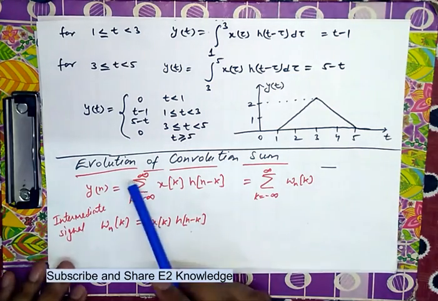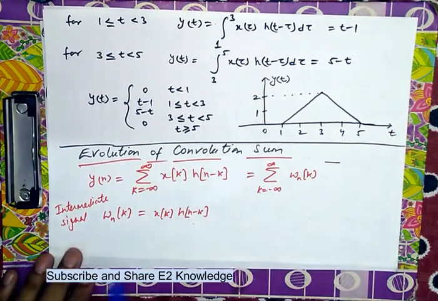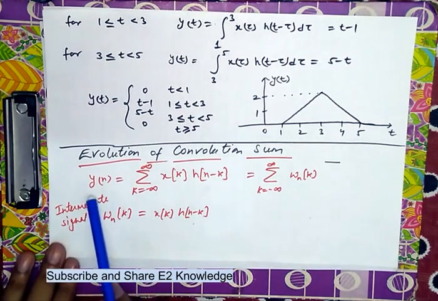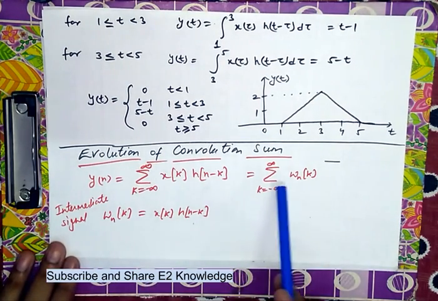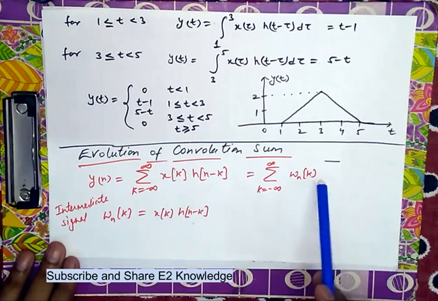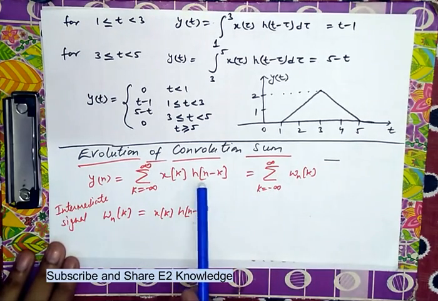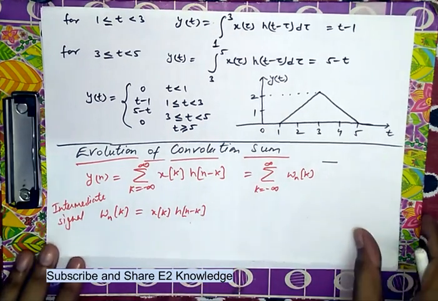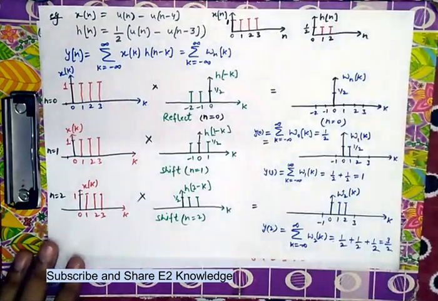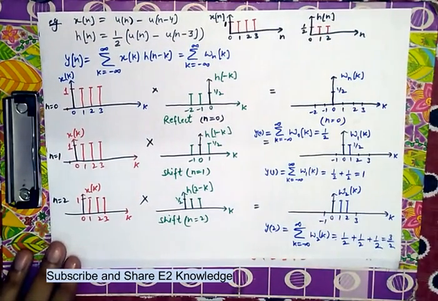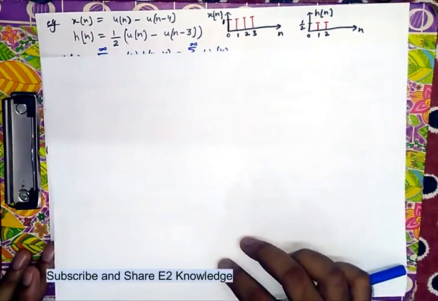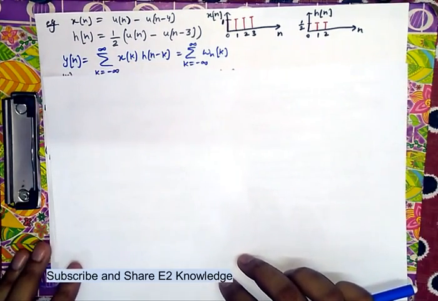Now the second method is evaluation of the convolution sum. This is the convolution sum we are reminding again, and it has the intermediate function w(n,k), which is nothing but x(k) into h(n minus k). To find this, we will first again assume a function.